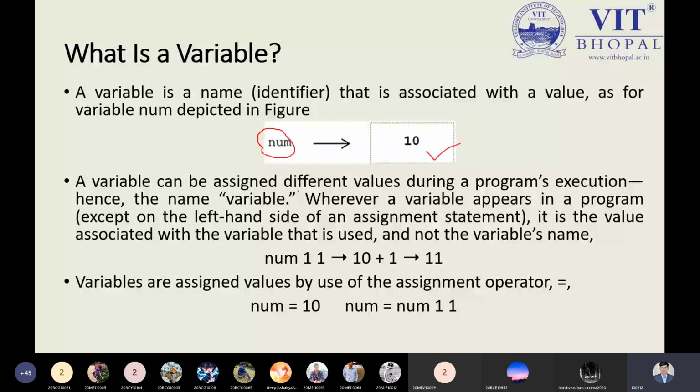A variable can be assigned different values during program execution, hence the name variable. Please keep in mind that the variable always comes on the left hand side, and the value you want to store in it must always come on the right hand side.